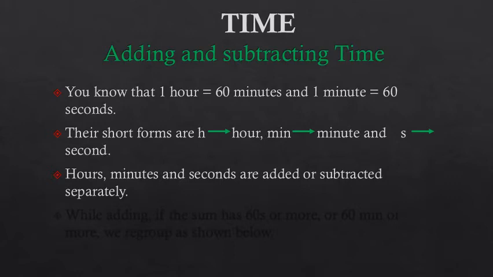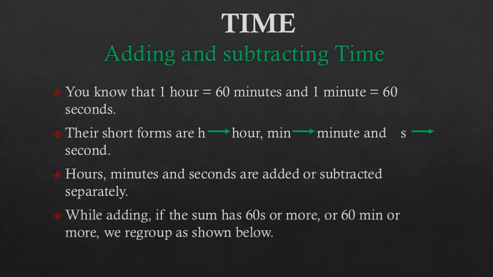Whenever we are adding or subtracting time, we have to add or subtract hours, minutes, and seconds separately. While adding, if the sum has 60 seconds or more or 60 minutes or more, we do regrouping. And how? Well, we will see when we solve the questions.